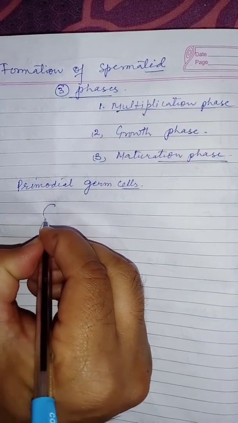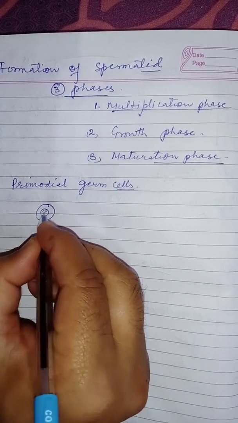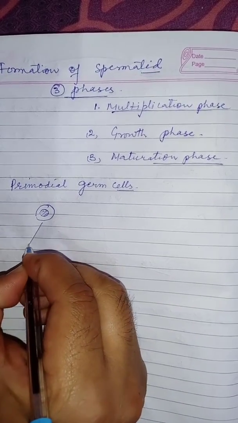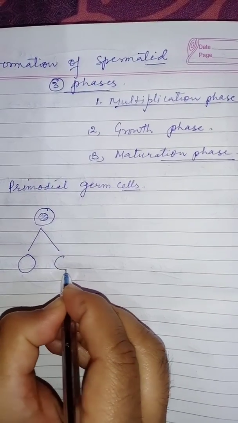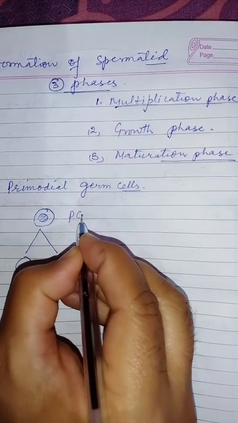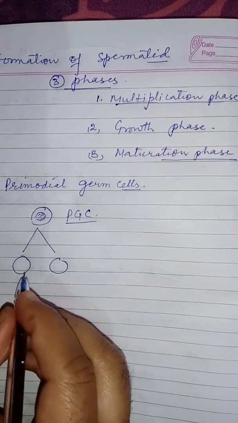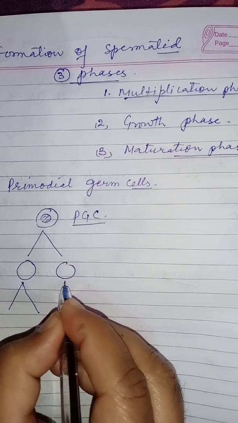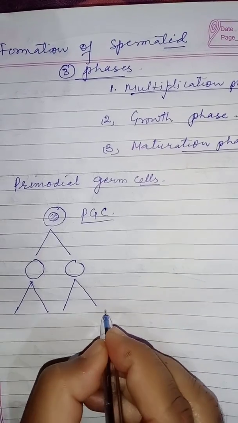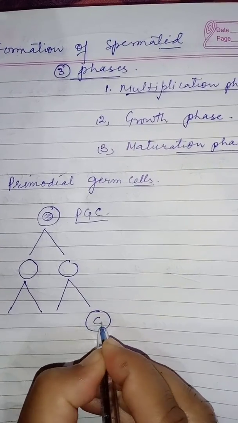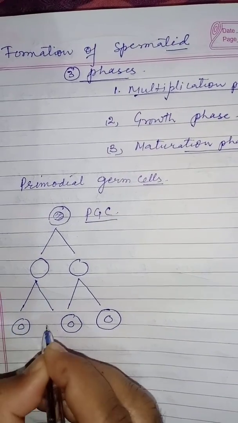The primordial germ cell, PGC, undergoes repeated mitotic divisions and leads to the formation of sperm mother cells.